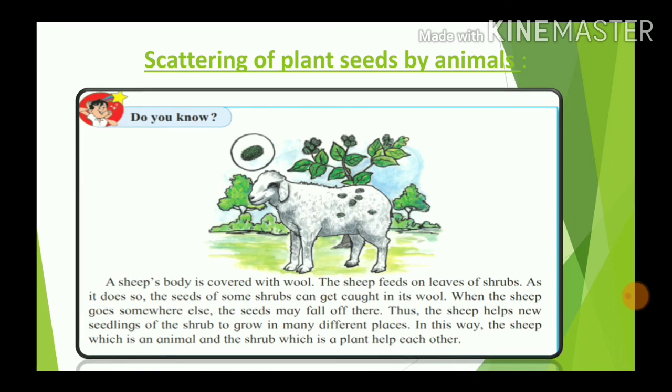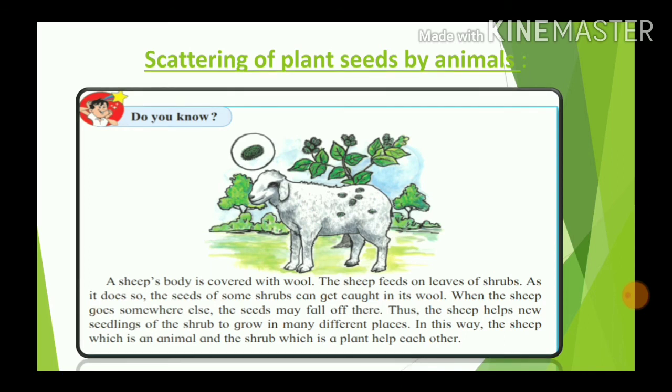In this way, the sheep, which is an animal, and the shrub, which is a plant, help each other to grow. In the same way, we are also a part of the environment, and we should also help other things and other people.